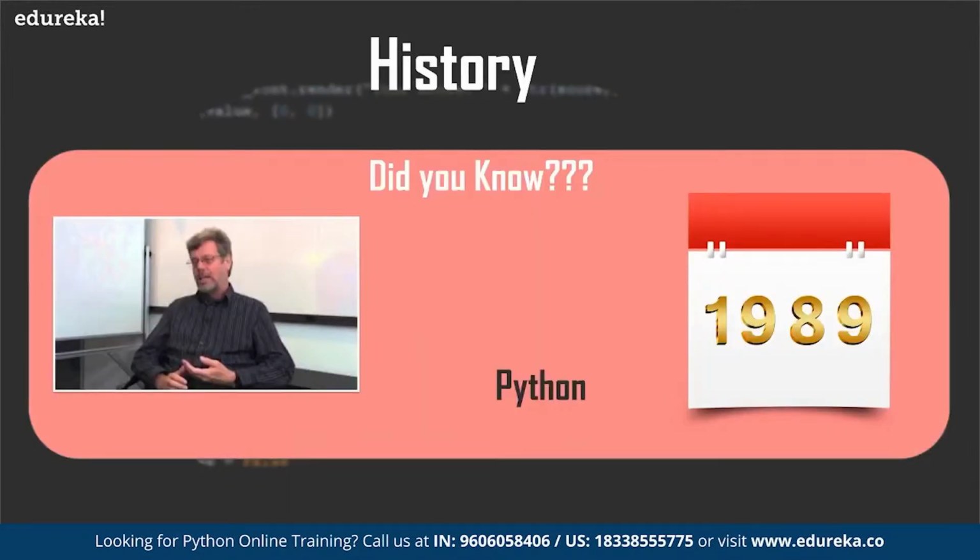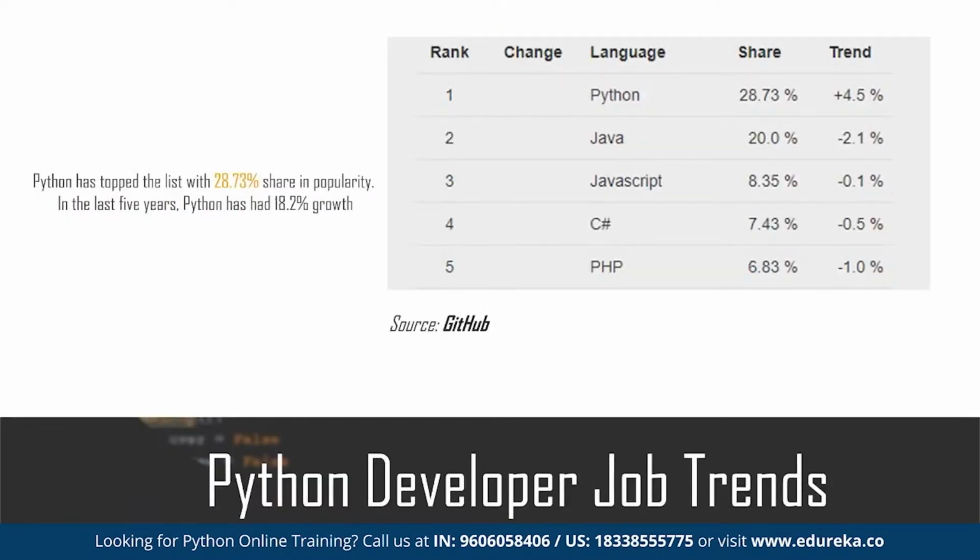This is the person who created Python, and his name is Guido van Rossum. He created it in 1989. Suddenly, there is a big buzzword coming in for Python. Python has topped the list with a 28.73% share in popularity. In the last 5 years, Python has had 18.2% growth. That is what you can see here. And obviously, there are a lot of jobs available as well.